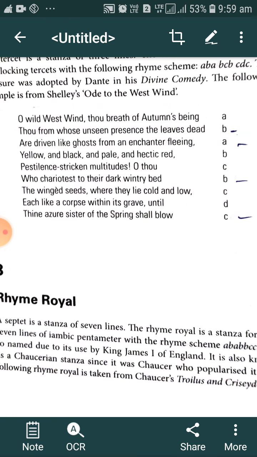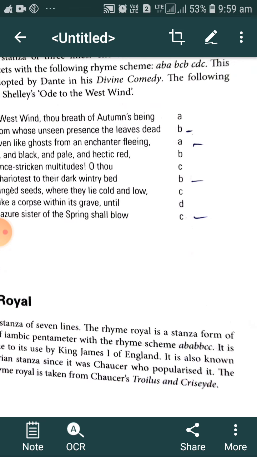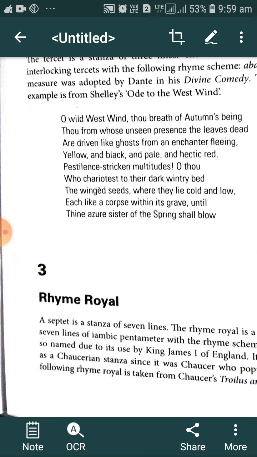The 7 lines of iambic pentameter have the rhyming scheme A B A B B C C. This is the stanza form in which we generally follow the rhyming scheme A B A B B C C. It is so named due to its use by King James I of England.